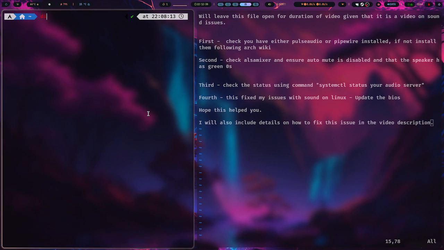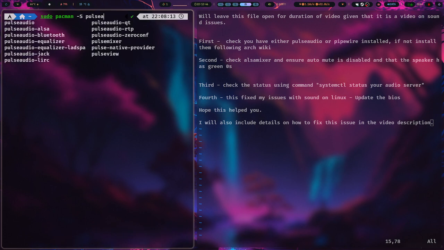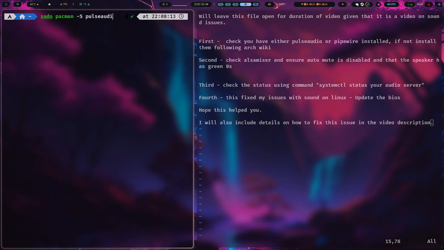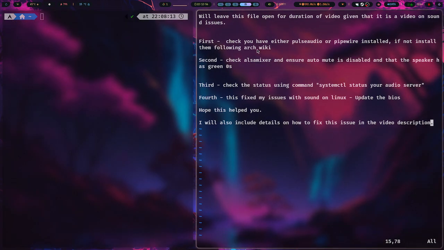So essentially all you have to do here is sudo pacman -S pulseaudio, or you can install PipeWire and all these packages. I'll leave a link there. You can just follow the Arch wiki, I have that written there.